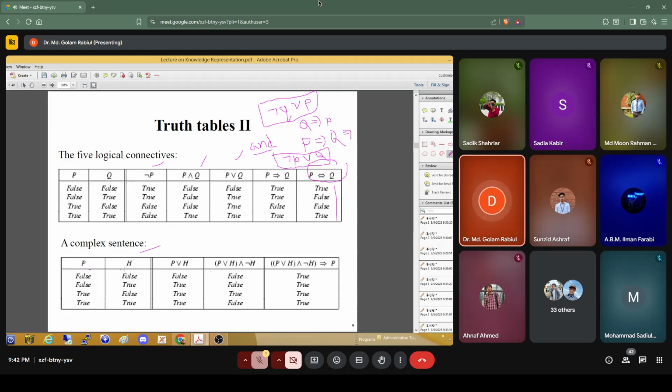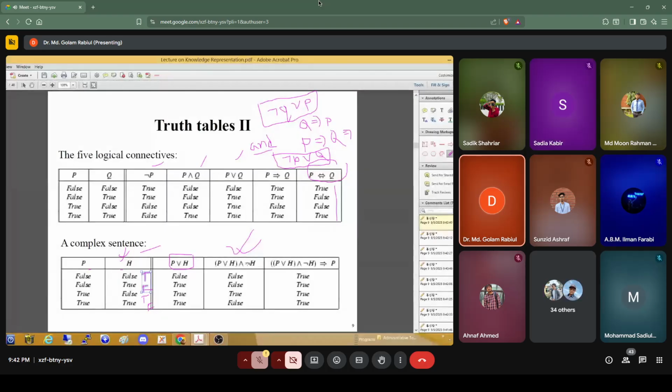Here is P and Q, and we can see a complex sentence, for example P or H and not H. So this is P or H, and not H: if H is false, not H will be true, and if H is true, not H will be false.